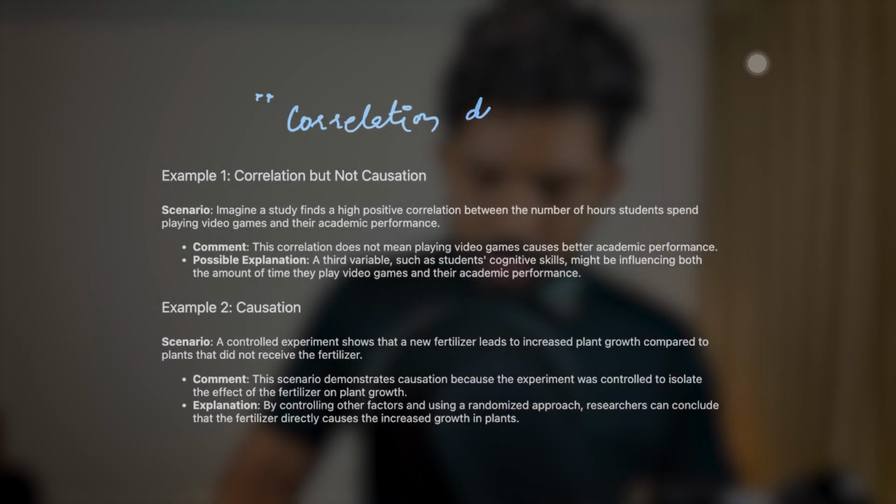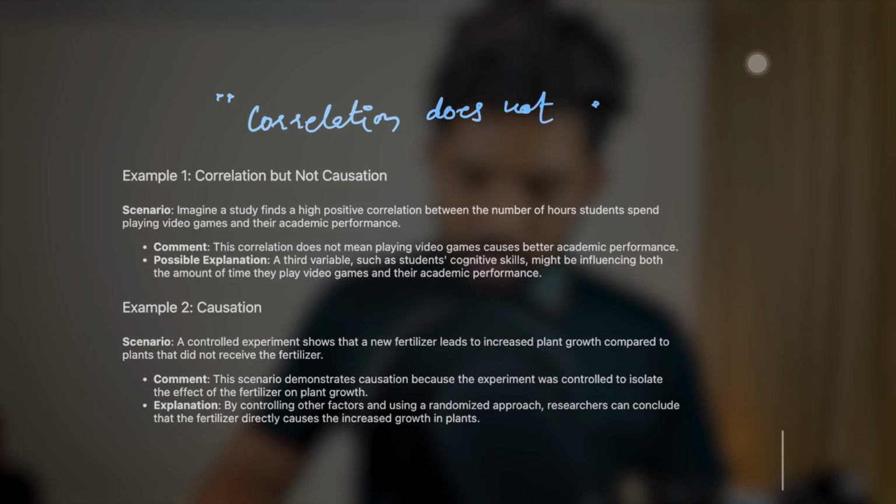Now you can refer to all the different examples I have pasted here. It will be beneficial if you are having any difficulty, like the box plot with the scatter plots. Okay, now there is one more very important thing to note, that correlation doesn't imply causation. Let me write it. Correlation doesn't imply causation, right? What does it mean? It means that if two variables are associated with each other, it doesn't necessarily mean that they are causing each other, right? It means one is not the cause of the other.